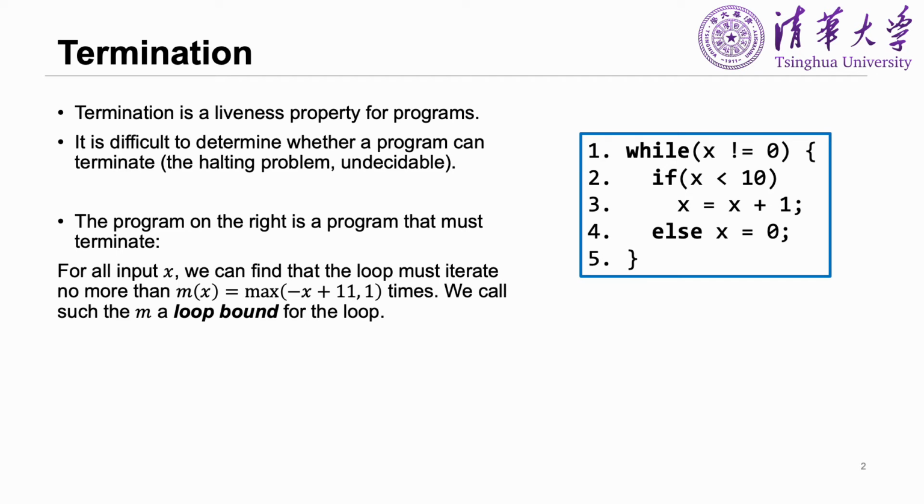For all input x, we can find that the loop must iterate no more than m(x) equals max(negative x, 0) plus 11 or 1 times. We call such an m a loop bound for the loop. If we can find loop bounds for all the loops in the program, it's easy to prove that the whole program is terminating.